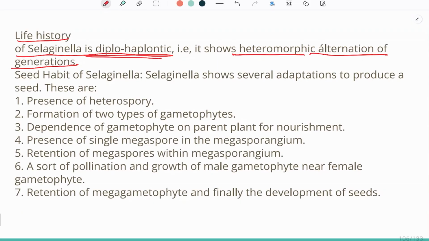Hetero means different and morphic means morphology. If they are different in morphology, they are termed as heteromorphic. Isomorphic is when the morphology of the gametophytic and the sporophytic plant body is the same.